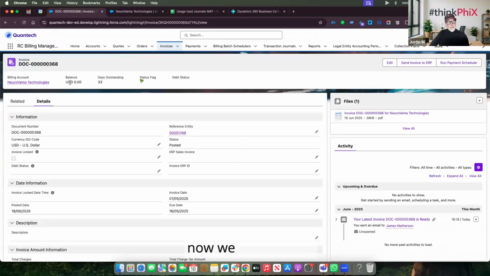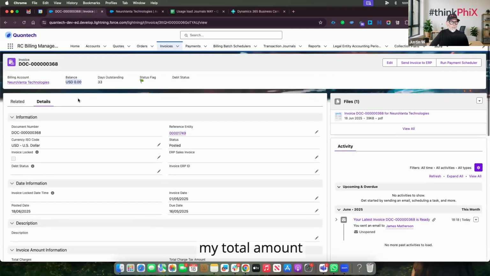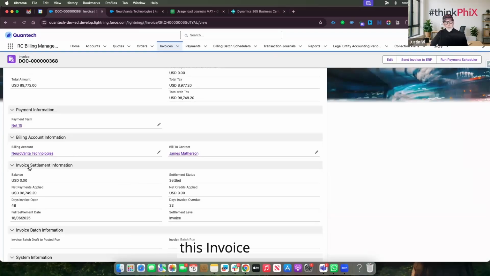So now we can see that my invoice now has a balance of 0. And we can see that my total amount outstanding is 0. And if we come down into the section here, this invoice settlement information, we can see that my net payments that have been applied are $98,749.20.